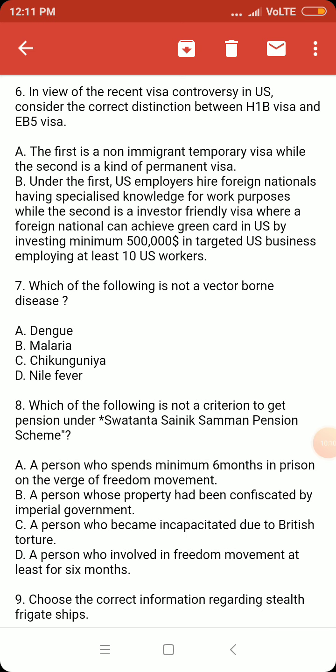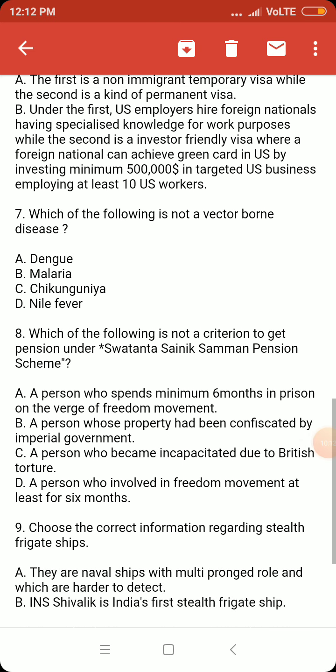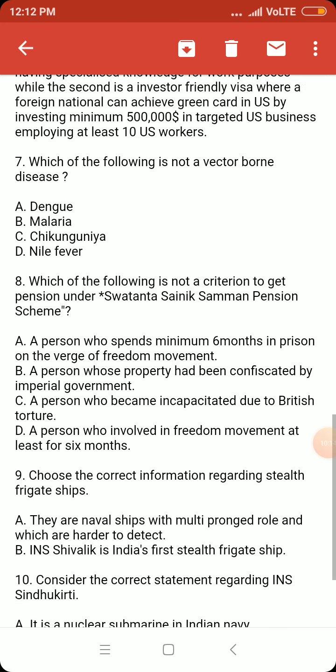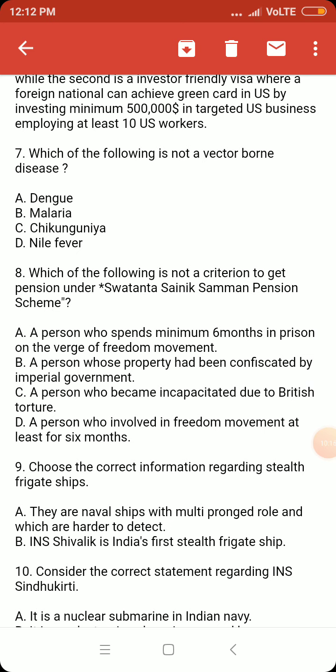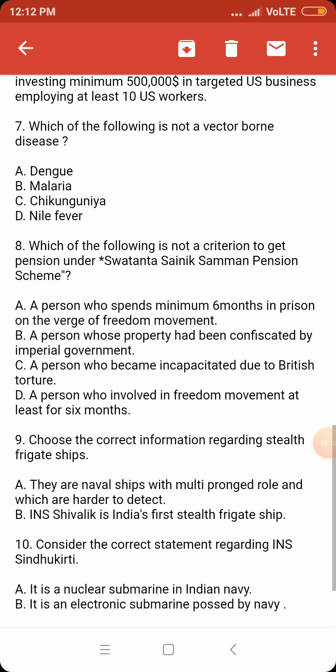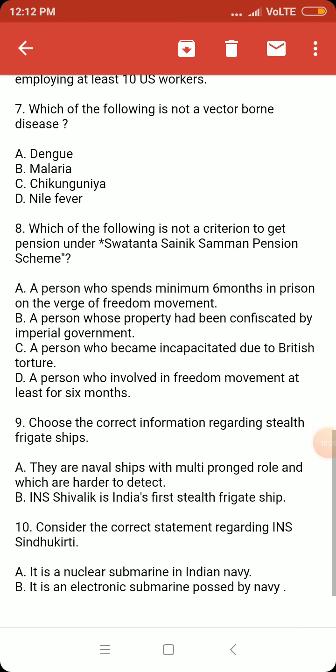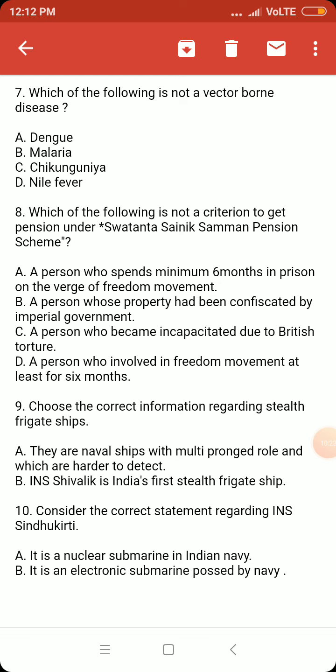Both are correct distinctions. Question number 7. Which of the following is not a vector-borne disease? Dengue, malaria, chikungunya, Nile fever. All are vector-borne diseases.